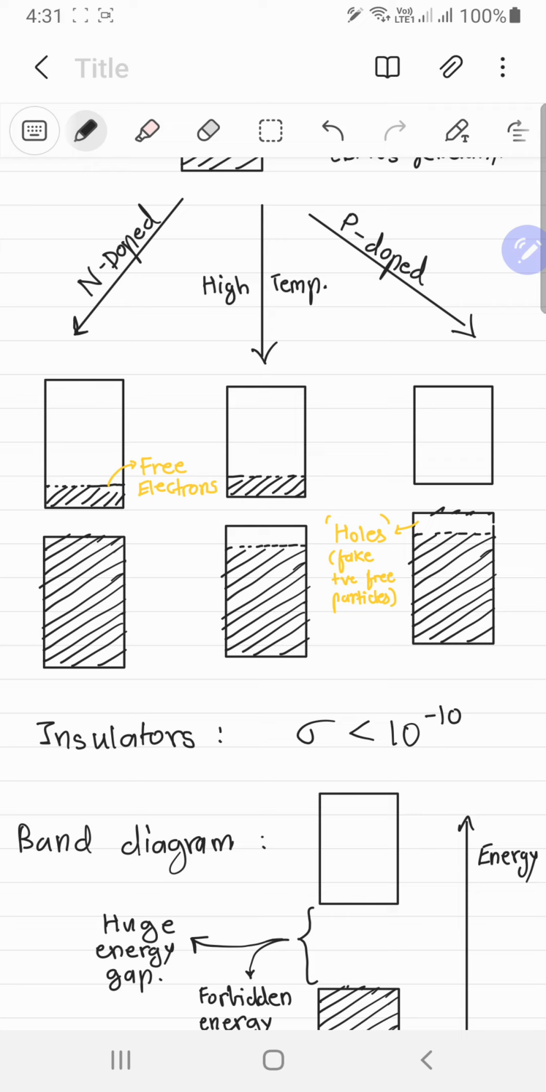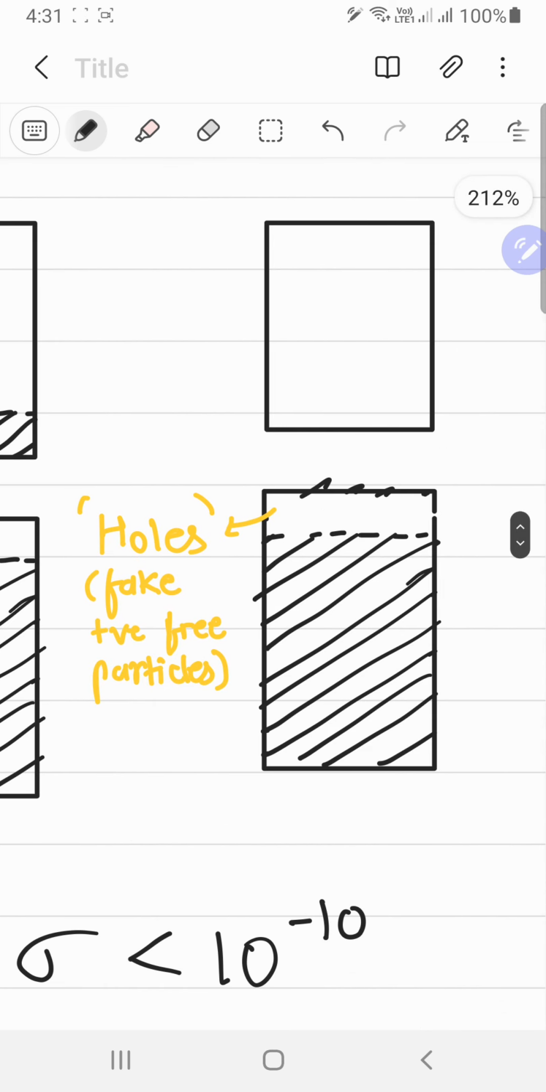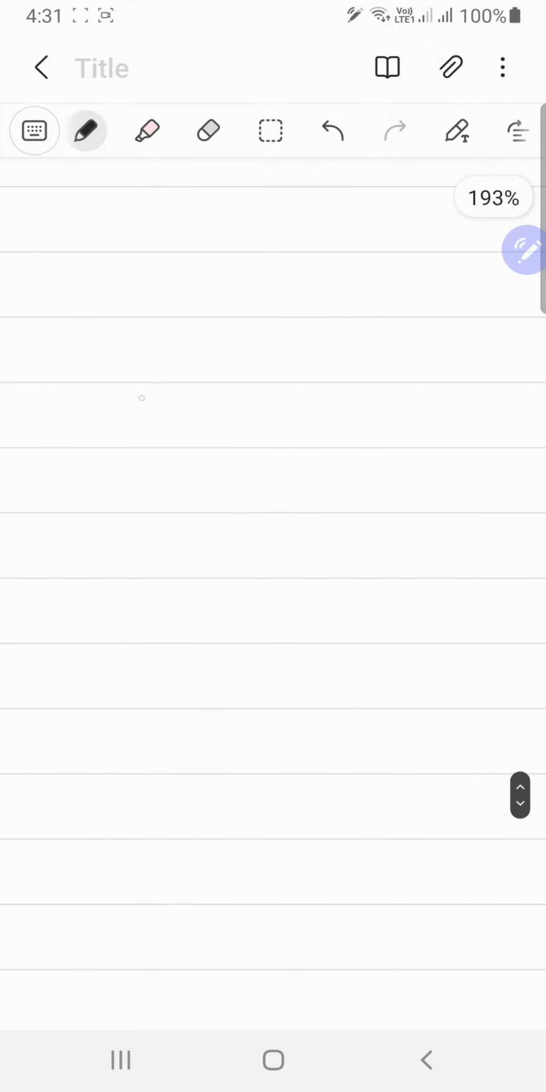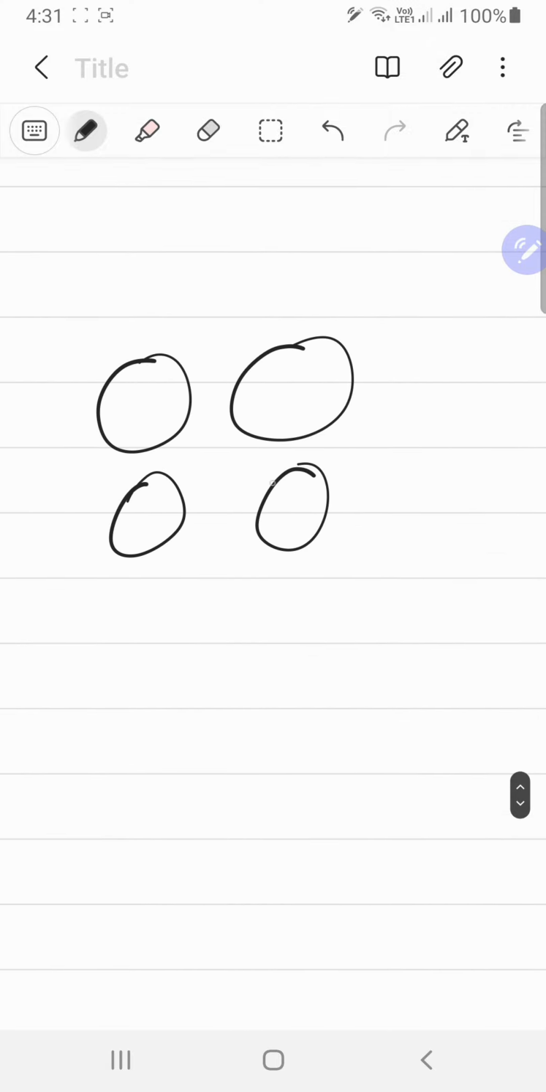And the reverse would be p doping, which would create holes, which are basically fake positive free particles. Actually they are fake because there's no such thing, right? That's obvious. So why do we even consider these things if they are fake? Because it makes it easier to visualize how the process of conduction is actually happening. So let's just think about it like this. You have these atoms,